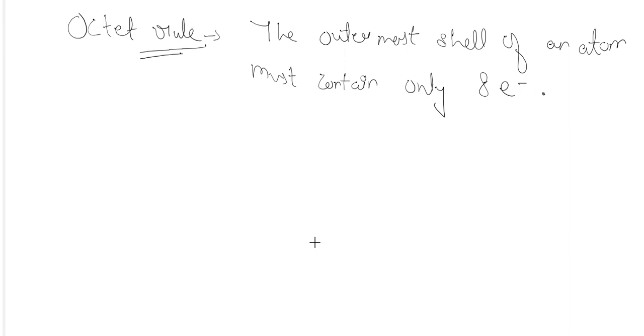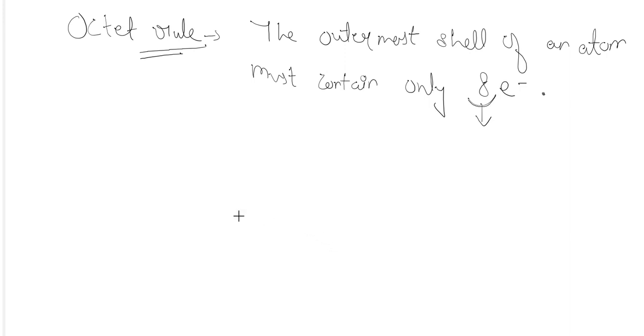Whichever may be the outermost shell, it must contain only 8 electrons. Even if the third shell can hold 18 electrons, the maximum number of electrons must be 8 only, because that is the outermost shell. 18 electrons cannot be accommodated in that particular shell because it is the outermost shell.